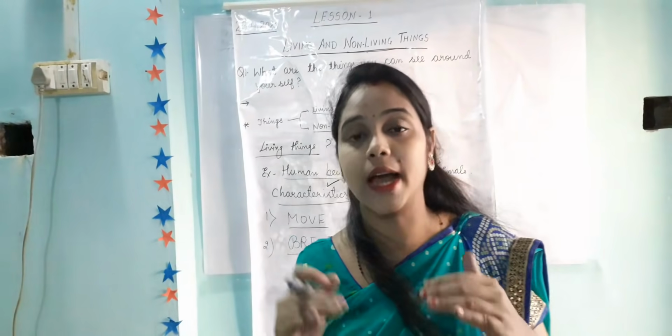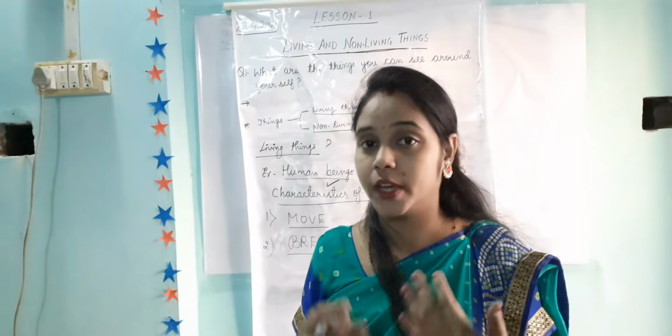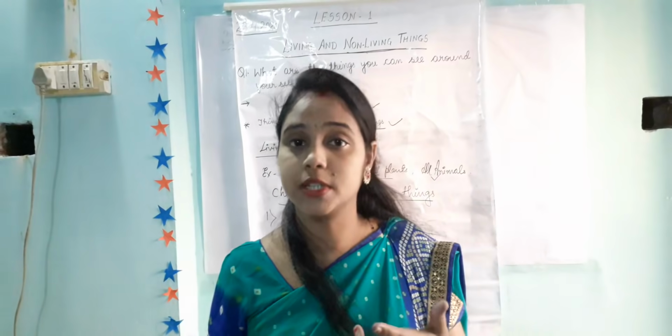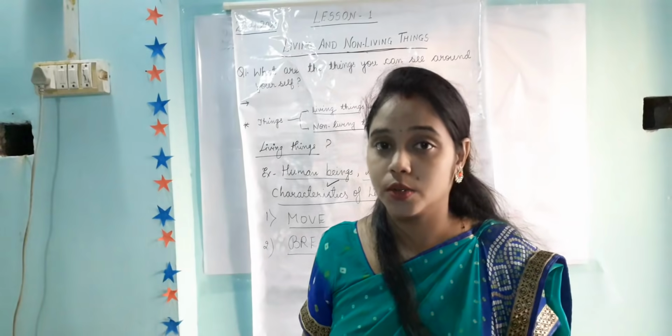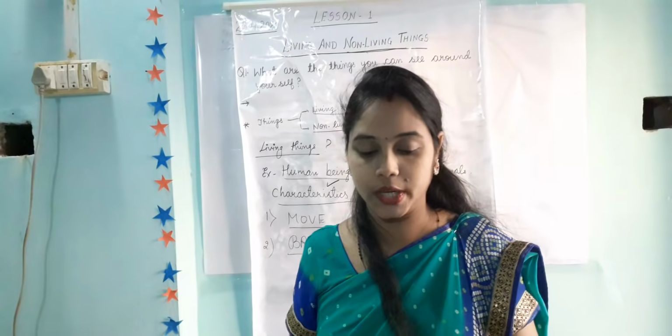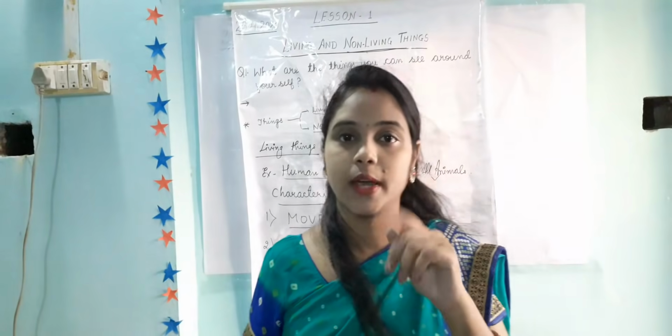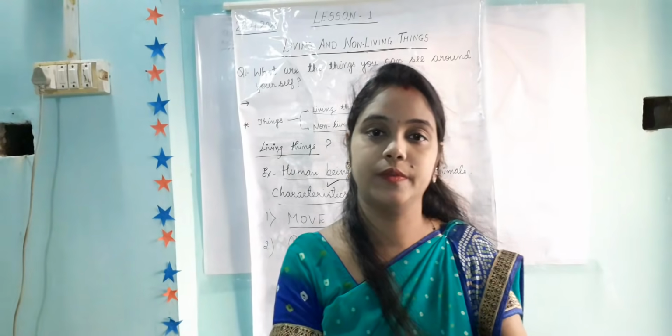All human beings and the animals which live on land use their nose to breathe. Animals like dog, cow, cat, goat, lions, tigers also use their nose to breathe. Some animals which live in the water, aquatic animals, breathe through their gills, which are present in their head part.